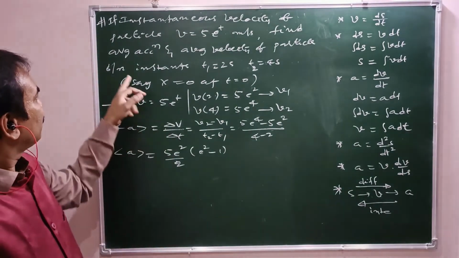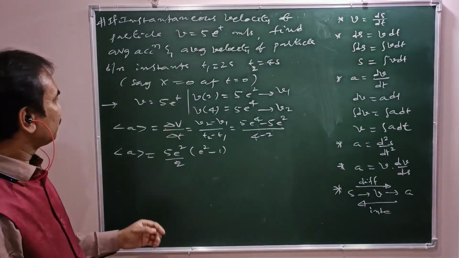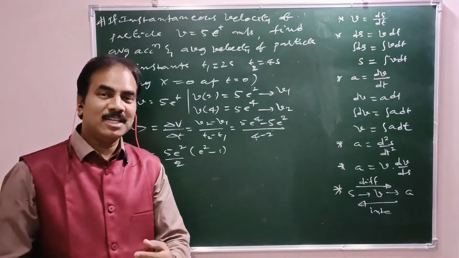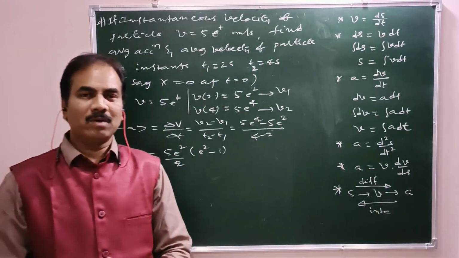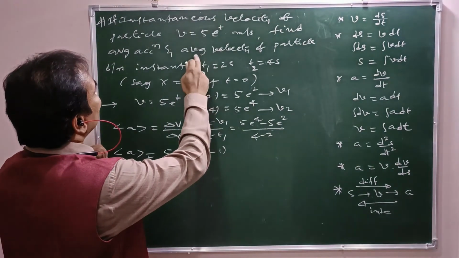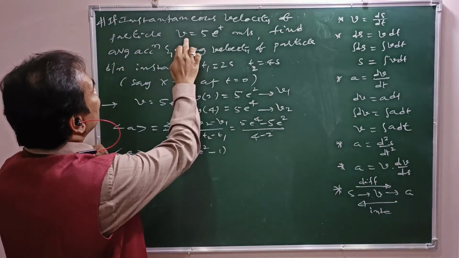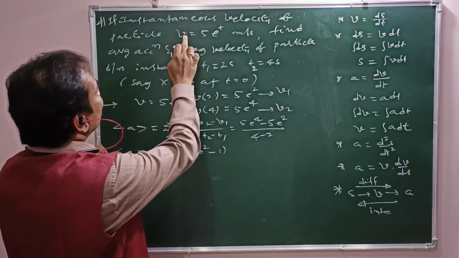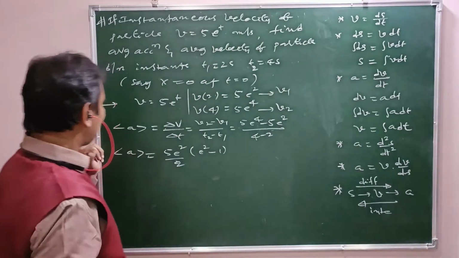Now coming to average velocity. Average velocity is total displacement upon total time taken for that displacement. What is the total displacement? It is not given here, so we need to convert this expression in terms of displacement.